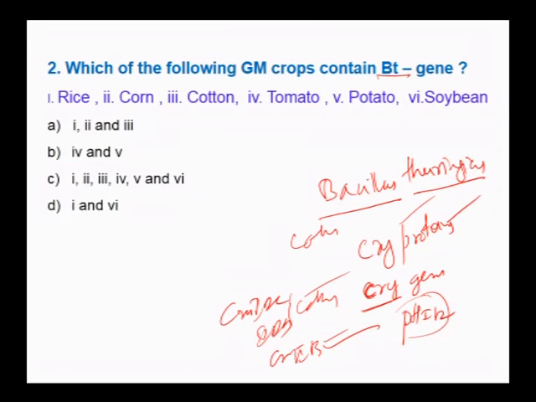So, which of the following genetically modified crops contain Bt gene? That is, especially the cry genes that are introduced. Rice, corn, cotton, tomato, potato, soybean. In all these crop plants, these cry genes have been introduced through genetic engineering. Hence, the option is C.